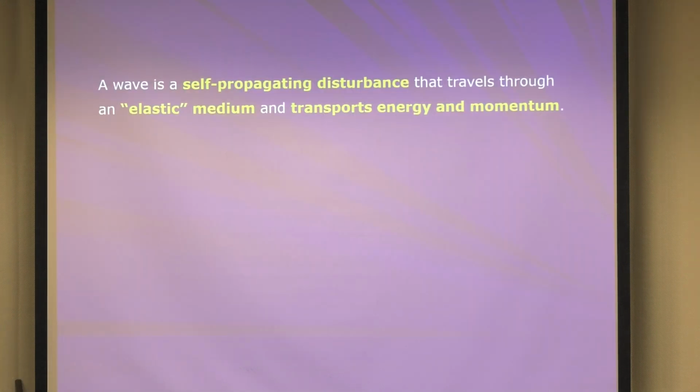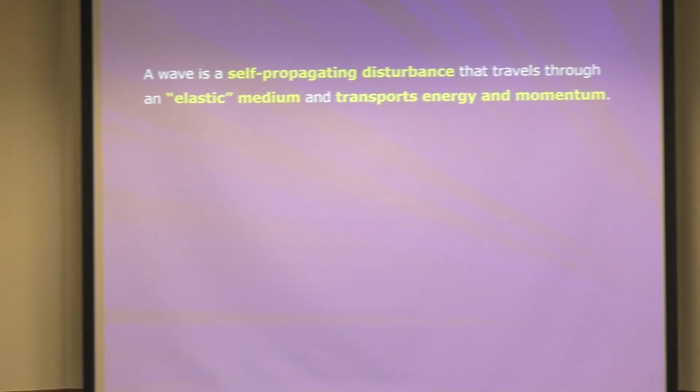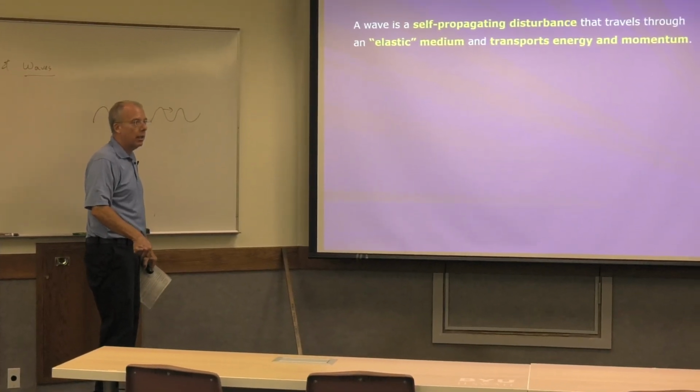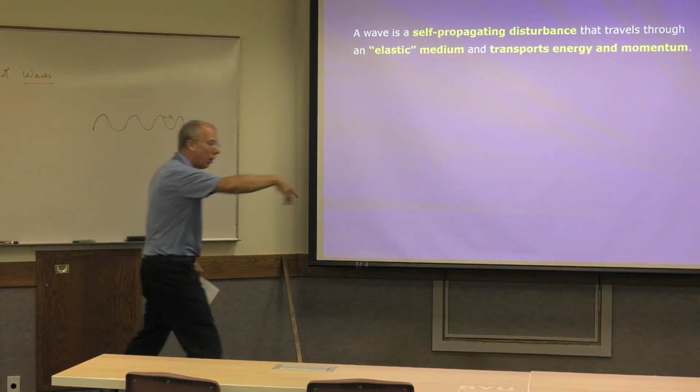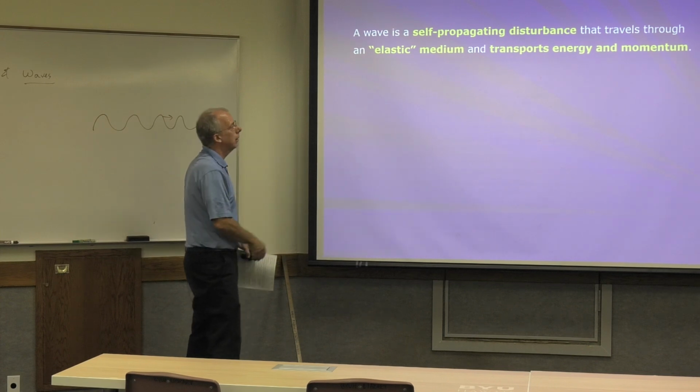So here's a nice definition of a wave. A wave is a self-propagating disturbance that travels through an elastic medium and transports energy and momentum. Let's discuss it. What do you mean it's self-propagating? Well, think about it. Think of the rope again. I have to start it, right? So I have to give it one flick, right? But then what does it do? It just keeps on going, right? It just keeps going.